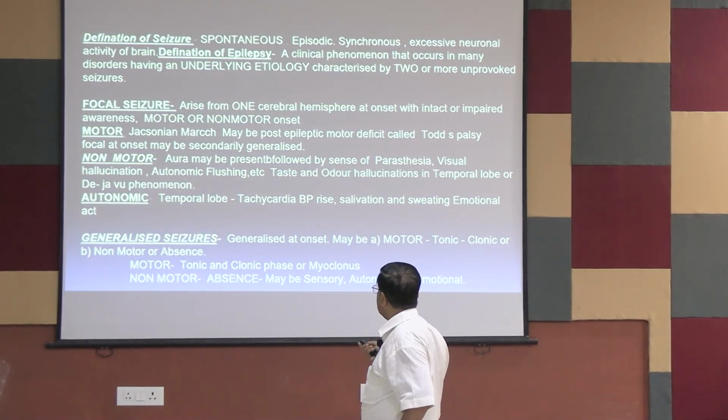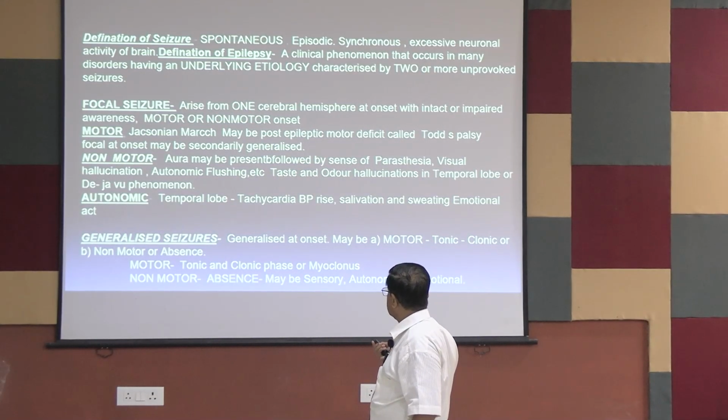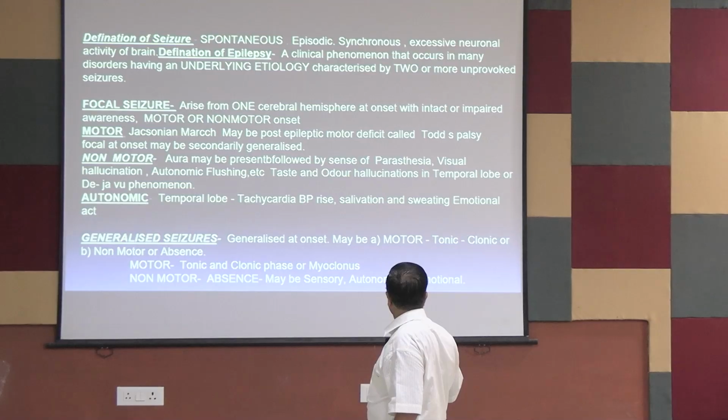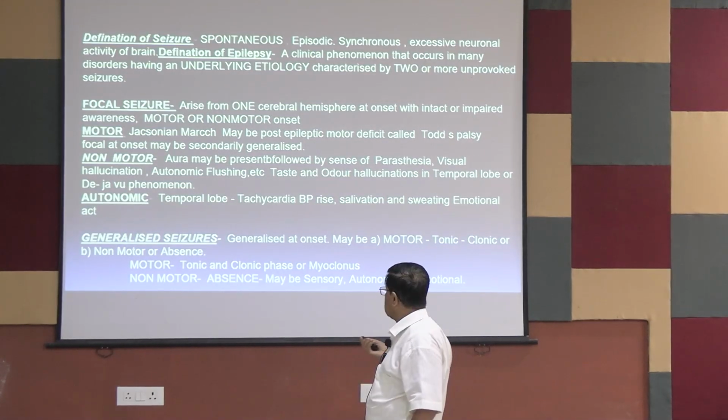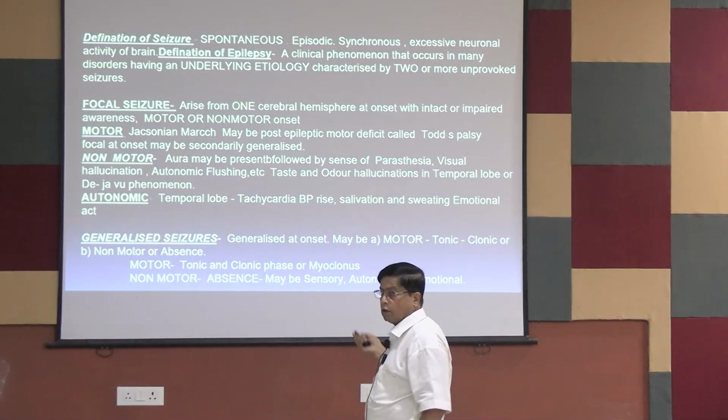Anyway, so in temporal lobe epilepsy there may be sudden onset tachycardia, maybe rise of blood pressure, maybe excessive salivation, maybe excessive sweating, and emotional acts like sudden crying or sudden laughing. This is emotional activity. So all this comes under the focal seizure.